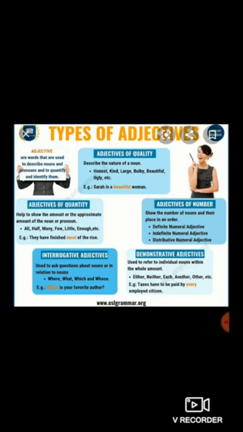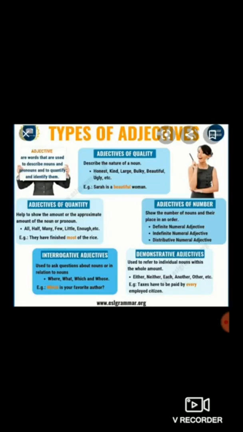Next is interrogative adjectives. So dear students, an interrogative adjective is used to ask questions about nouns or in relation to nouns. For example, where, what, which and whose are known as interrogative adjectives. Example is given: which is your favorite author?